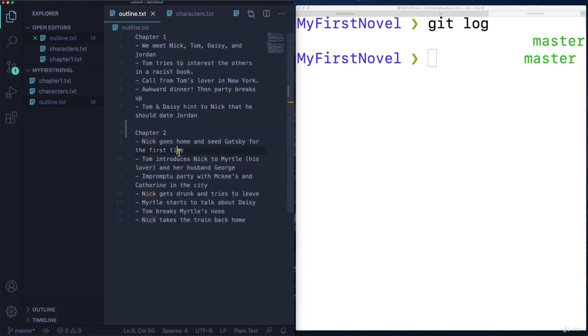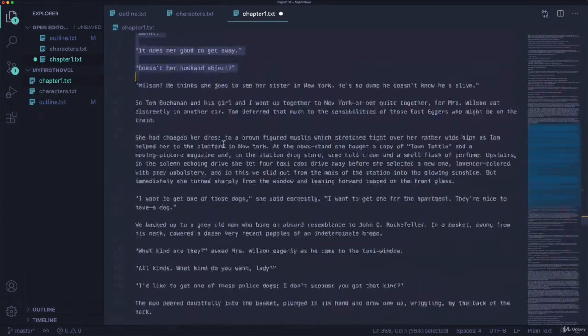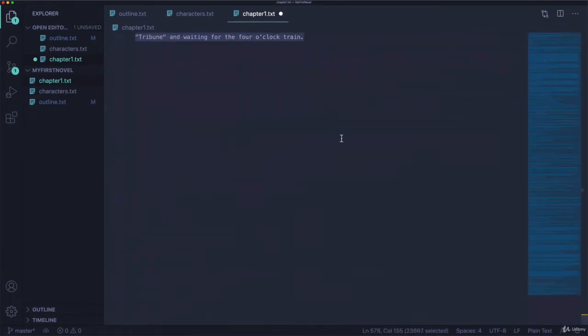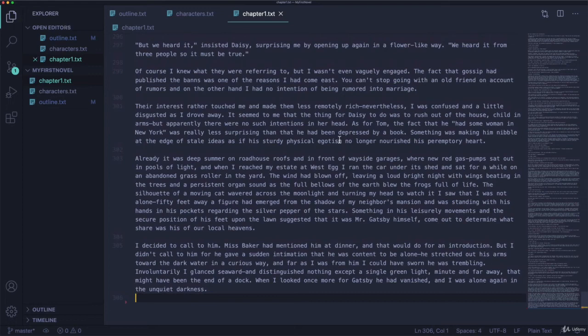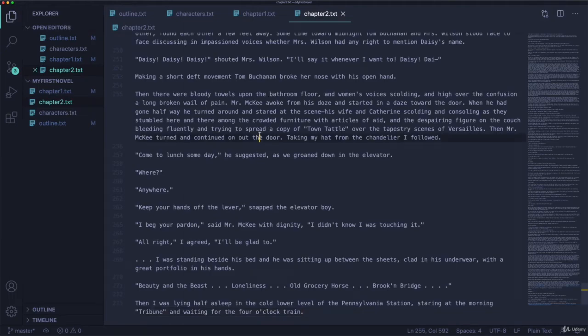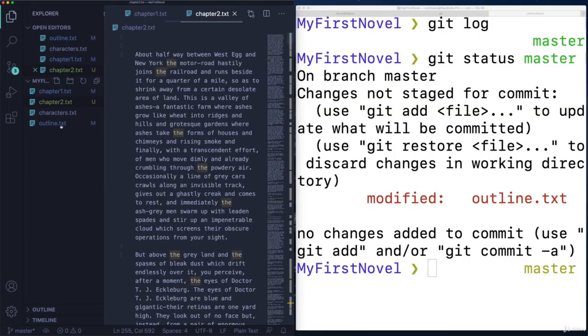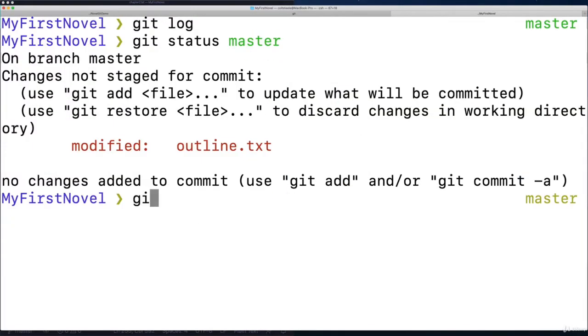Of course, by doing that and saving the file, I've now dirtied our working tree, meaning that we have some changes that have not yet been committed. Then I'll go to the chapter 1 file. I'm going to take half of this, the second half, and cut it out of here, save this file, and then I'm going to make a chapter 2 file, chapter2.txt, and I'm going to paste that in there and save. So now I have updated chapter 1, I've updated the outline, and I've created a new file, chapter 2.